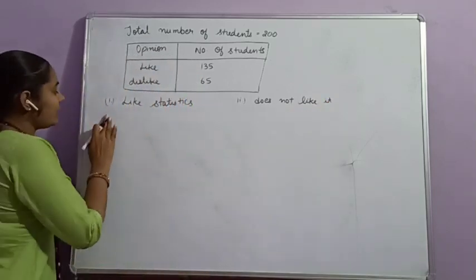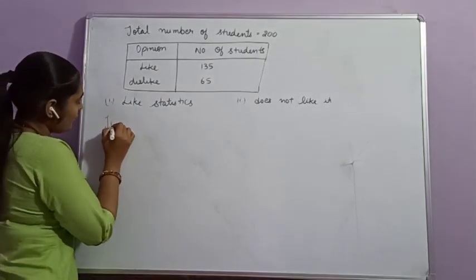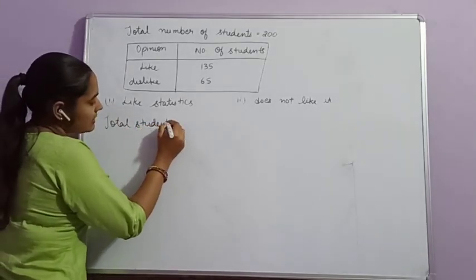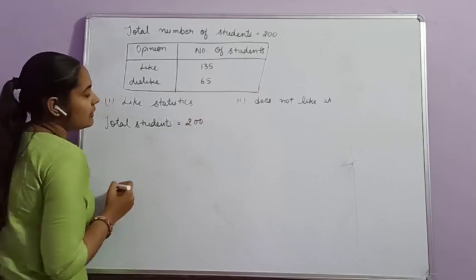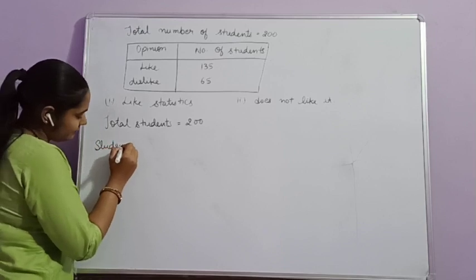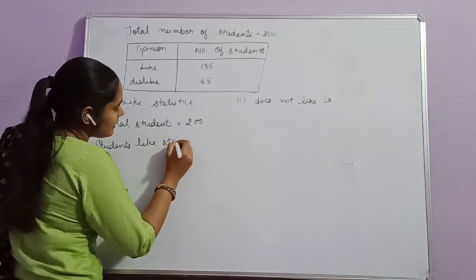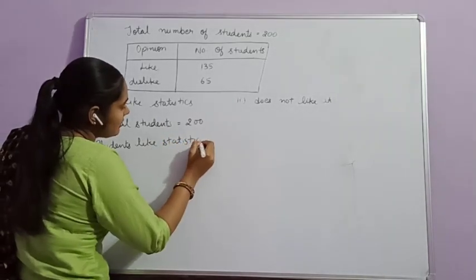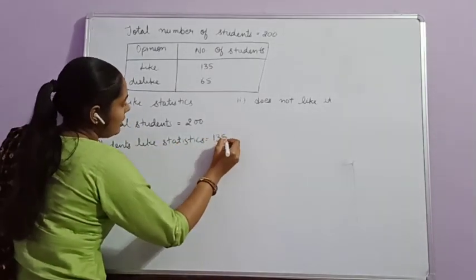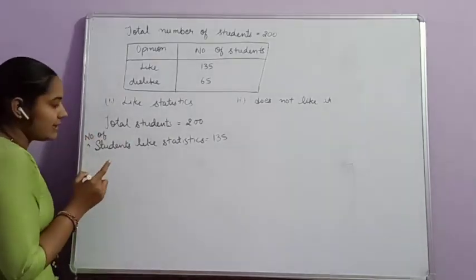In the first part, we know that the total number of students given to us is 200. The number of students who like statistics is 135. You can write here: number of students who like statistics.